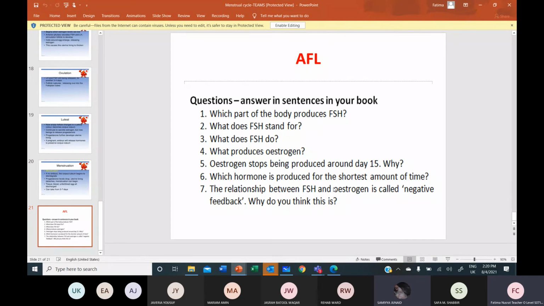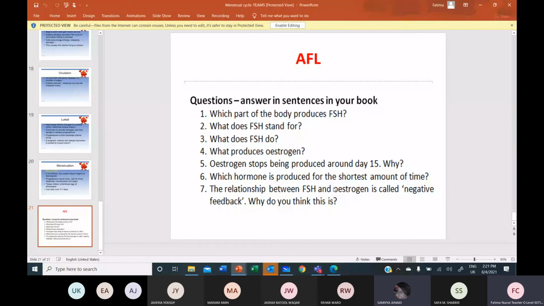What does FSH do? It stimulates follicular cells to grow and mature. ठीक है, and stimulates the follicle to release estrogen. Good. What produces estrogen? Follicular cells. Yes.